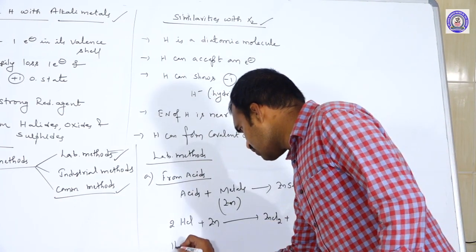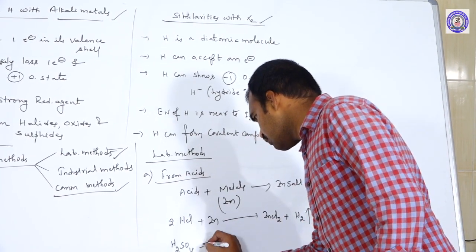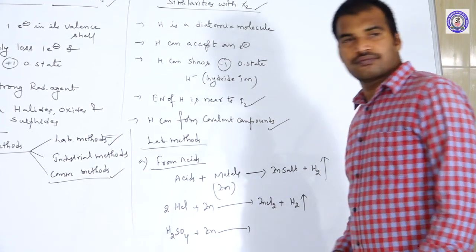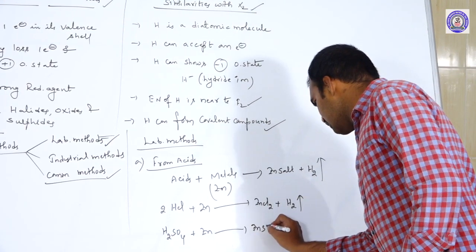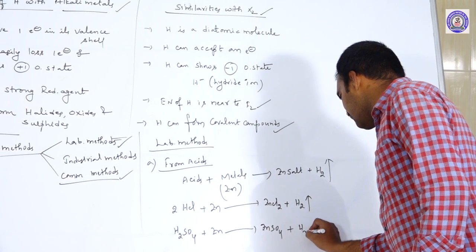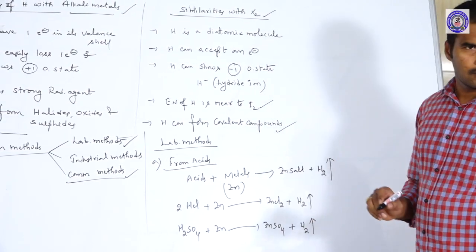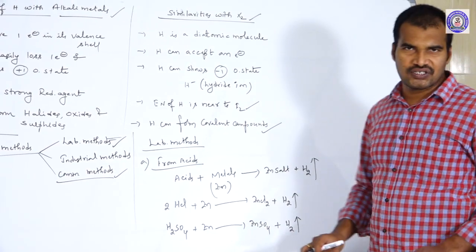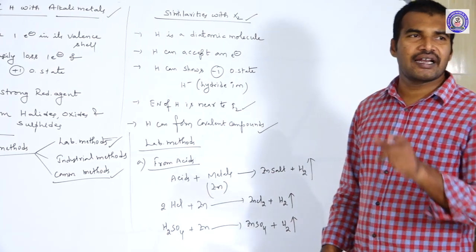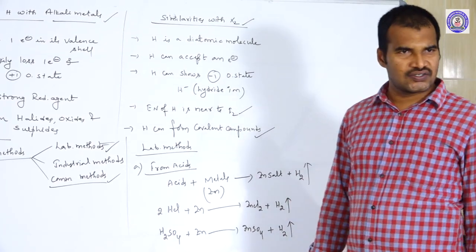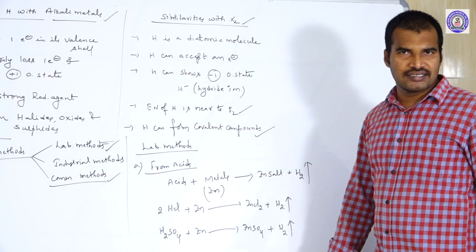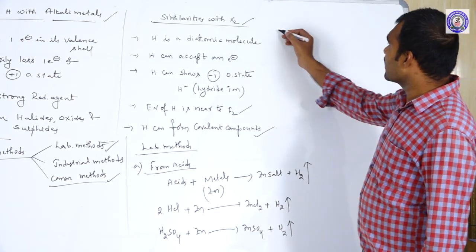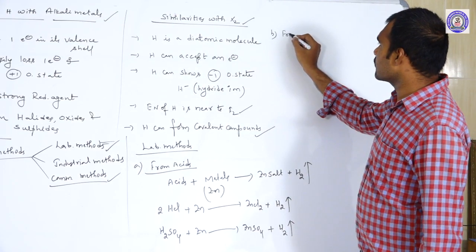Or else you take H2SO4. To this, if you add zinc dust, we get zinc sulfate salt by the liberation of hydrogen gas. So this is the first method. Simply by the addition of a metal like zinc to the mineral acids, we get hydrogen as a product. Okay, next one, from bases.